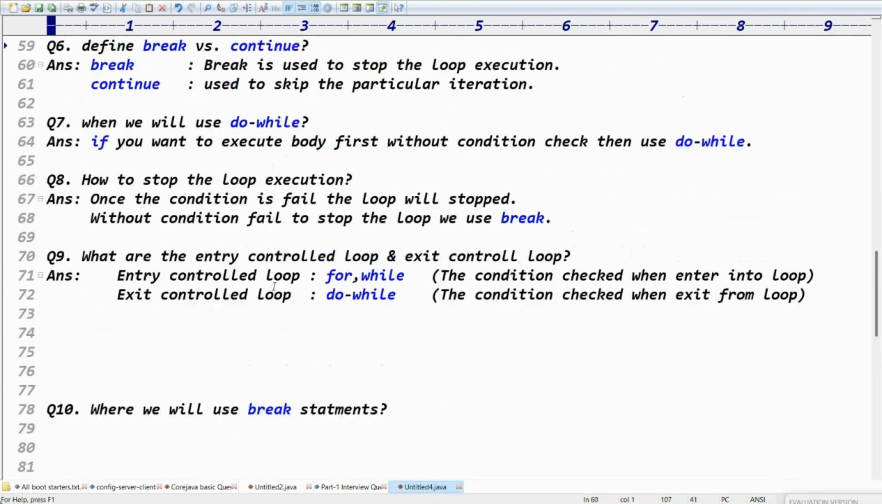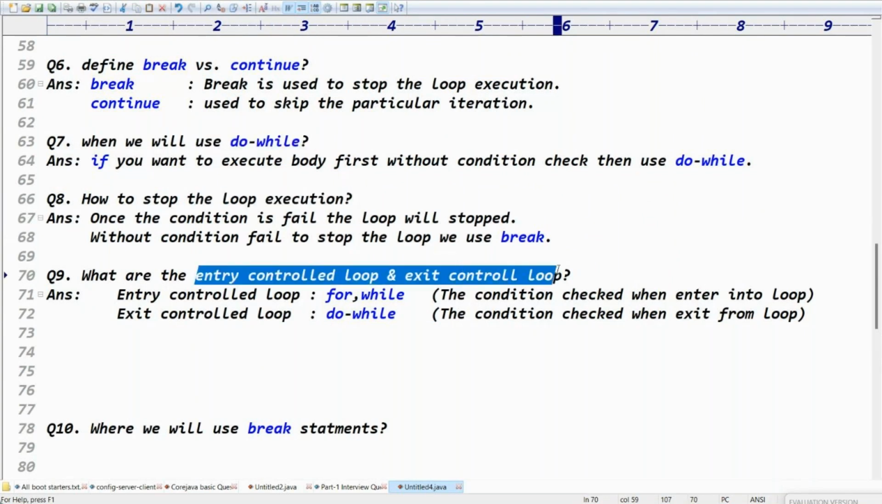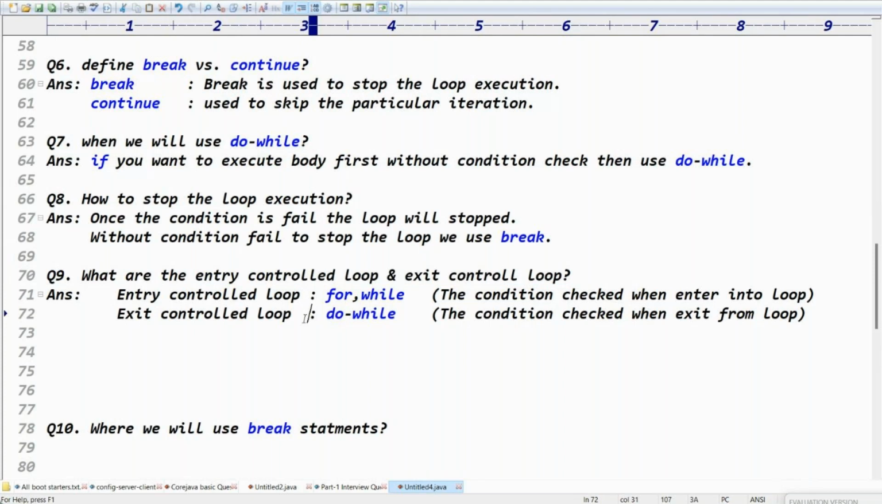I hope you are writing the sixth, seventh, eighth, and ninth questions, right? Break versus continue. When we use the do while, how to stop the loop execution? What are the entry control loop and exit control loops? Entry control loop means first the condition is checked, then entry to the body. Exit control loop means first the body is executed, then the condition is checked.